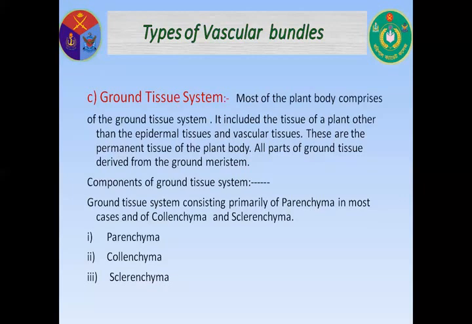Now, sclerenchyma. Sclerenchyma tissue consists of two types of cells, sclereids and fibers. Both have thick secondary walls and are frequently dead at maturity. The main function of sclerenchyma is to provide mechanical support, particularly to parts of the plant that are no longer elongating. Now, ground tissue system in stem and root.